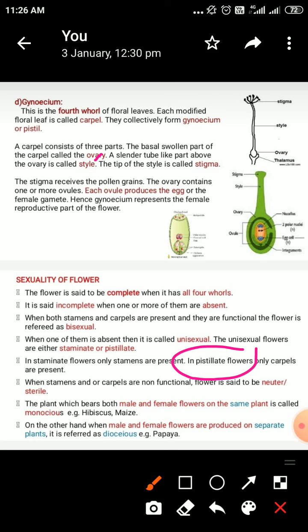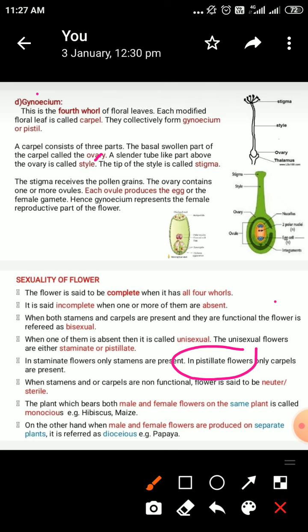The plant which bears both the male and female flowers on the same plant is called as monoecious. Mono means one.